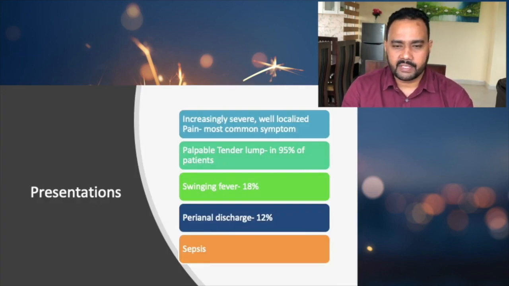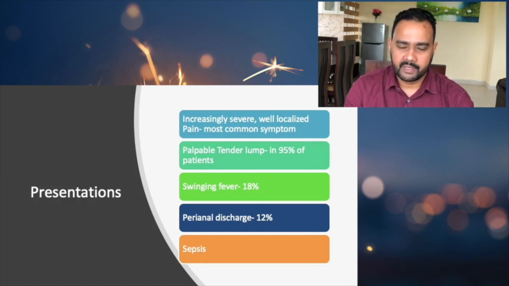So what are the presentations of anorectal abscess? The common presentation is severe pain. They will have an increasingly severe pain, and it is very, very well localized. And 95% of the time we can palpate a tender lump. So a painful, palpable, tender lump is the common presentation of anorectal abscess.